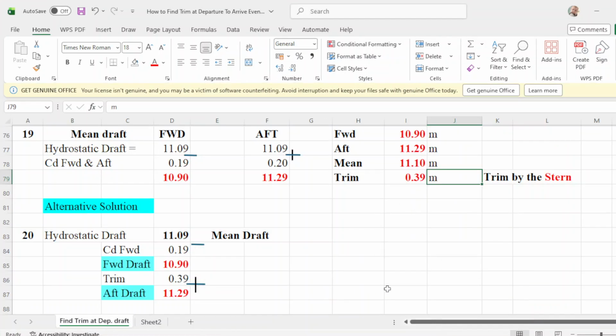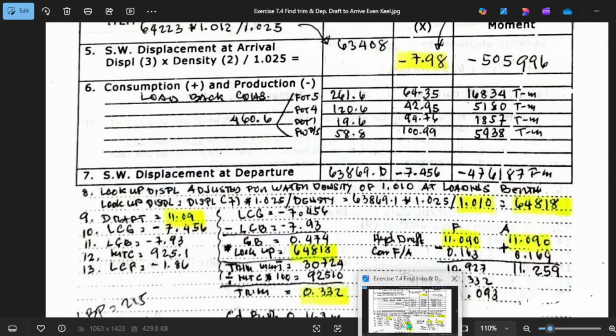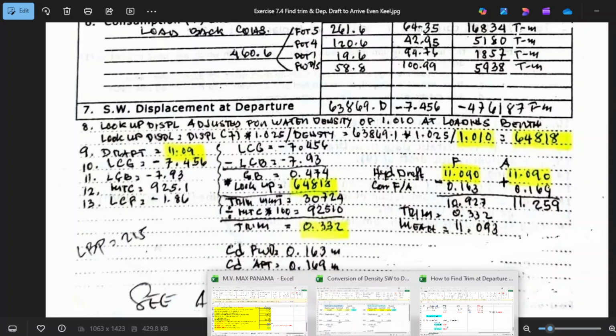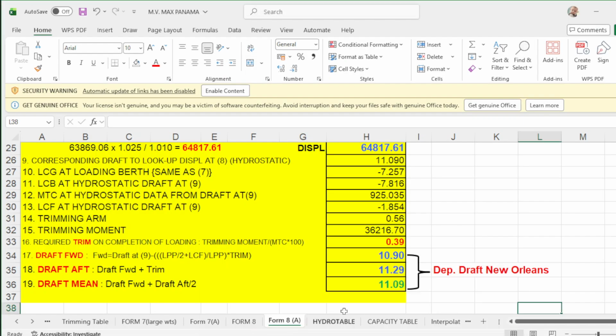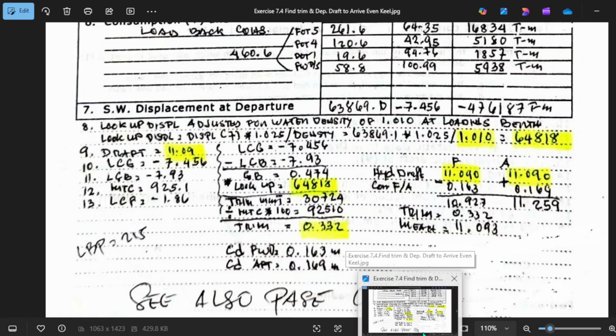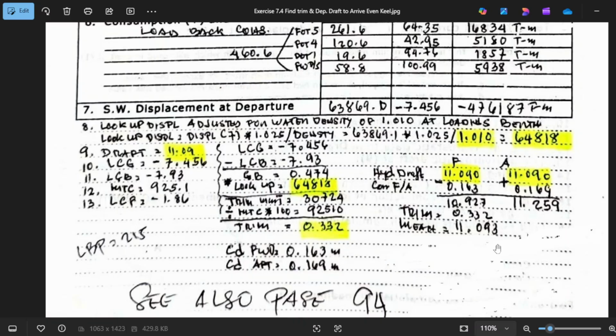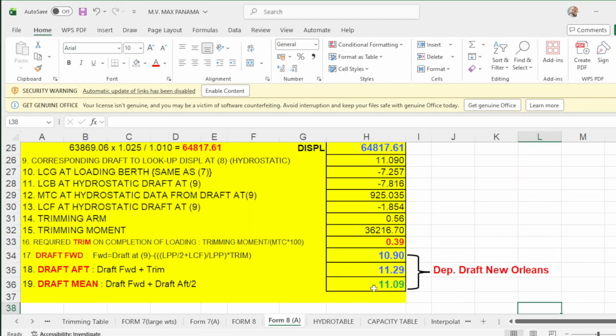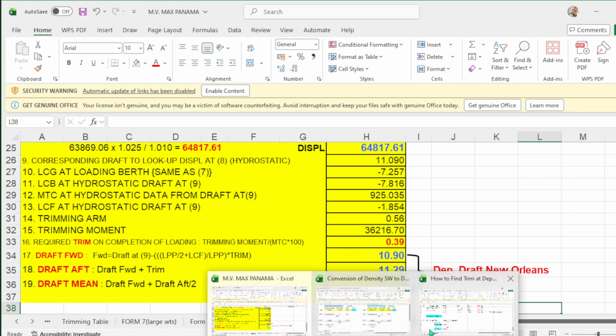Okay, so that's it, guys. But here his final drop forward is 10.92 and up is 11.25. What we got is 10.90 and 11.29. He got, how much he got? 25. So I would say this is correct, because with our manual we have the same drop.